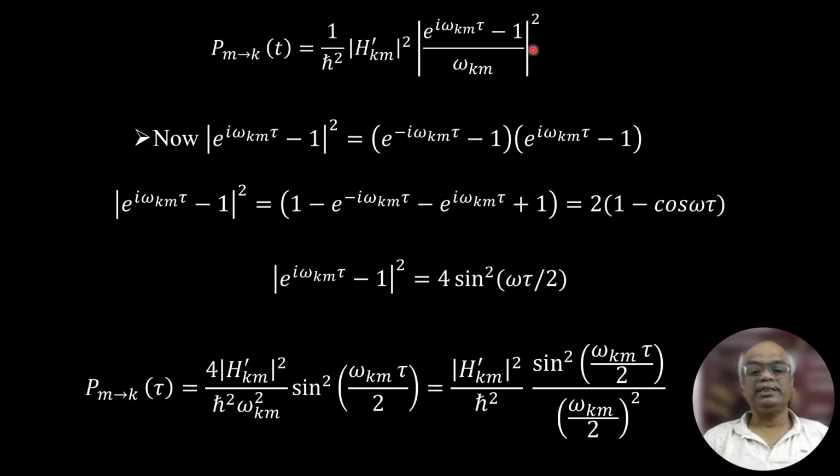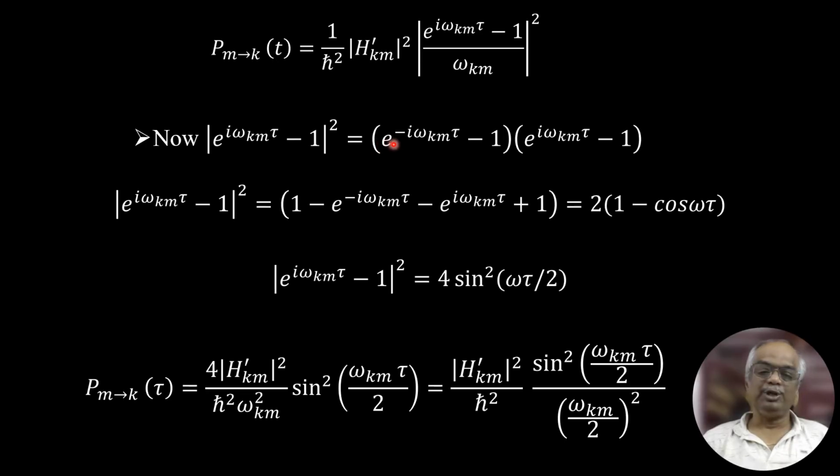And now we got this expression. Let us find the value of the modulus square of e power i omega km tau minus 1. Since it is a modulus square, you multiply by its complex conjugate. Taking the complex conjugate, the plus becomes minus: e power minus i omega km tau minus 1, times e power plus i omega km tau minus 1.